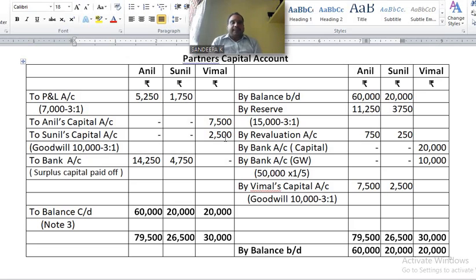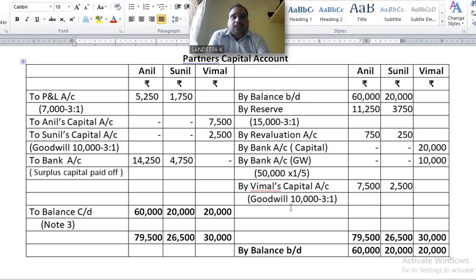Completed. Next, write the reverse entry on the credit side. By Vimal's capital account, goodwill 10,000 in the ratio of 3:1. In Anil's column write down 7,500. In Sunil's column write down 2,500. This is the entry recorded in the old partners' capital accounts. Understand? Is any other entry to be recorded? No, I don't think so.